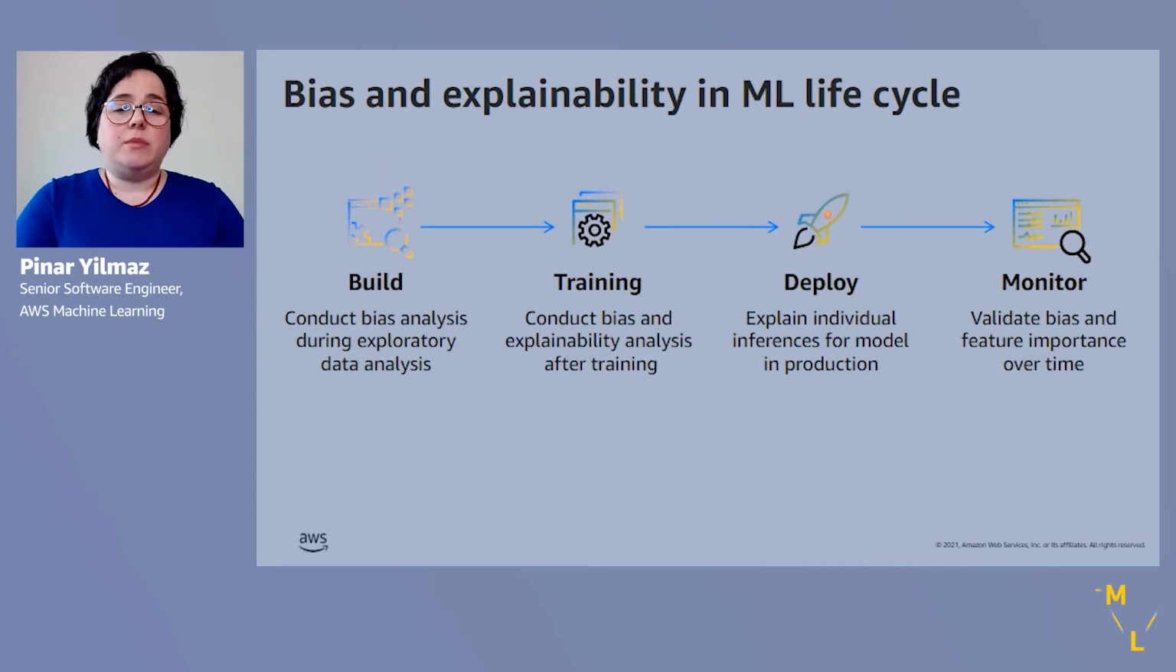So in the machine learning lifecycle, bias and explainability is important at each and every step. During the build time, when we're building the models, we would like to conduct bias analysis during exploratory data analysis. And also after training, we want to understand the bias and explainability characteristics for the trained model as well as the dataset again. And once we deploy, we also want to be able to understand the individual inferences for models in production and monitor these aspects over time.